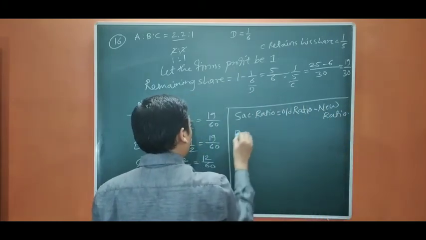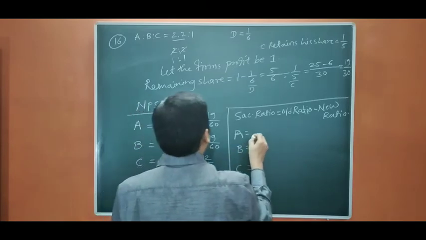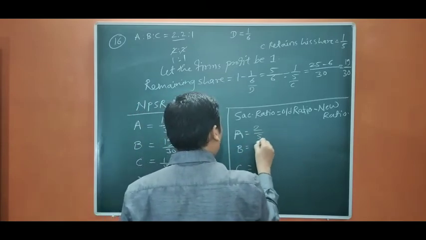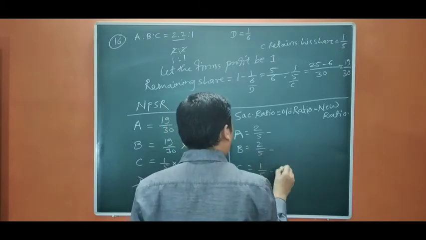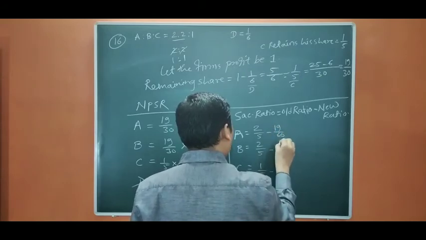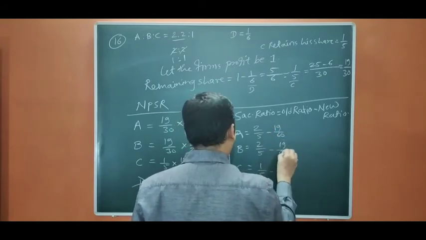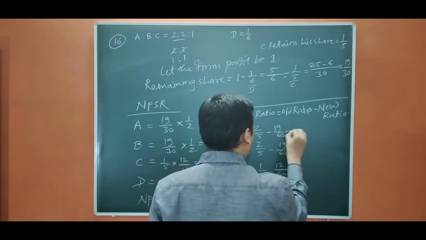A, B, C. A's share was 2/5, 1/5, and the new share was 19/60, and 12/60. So let us start.